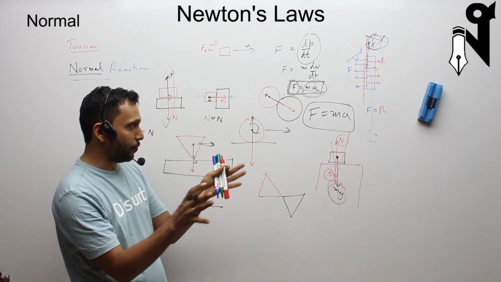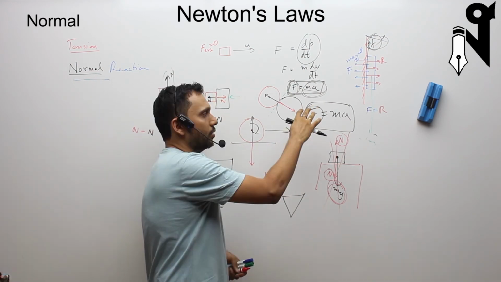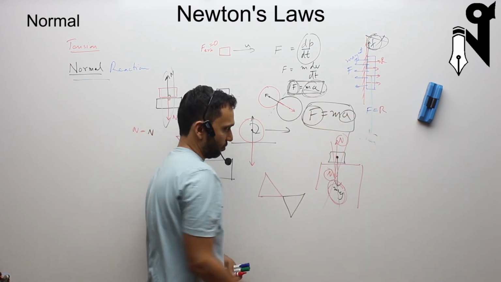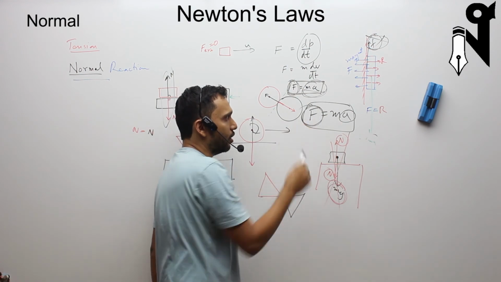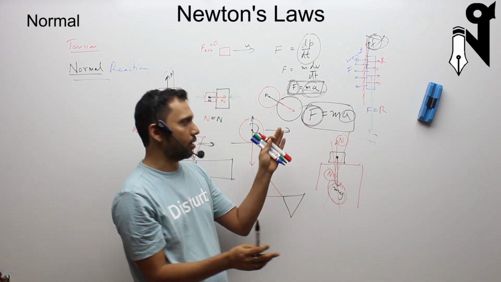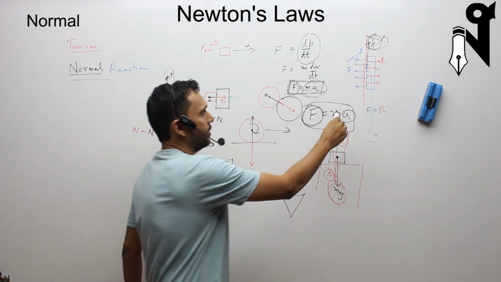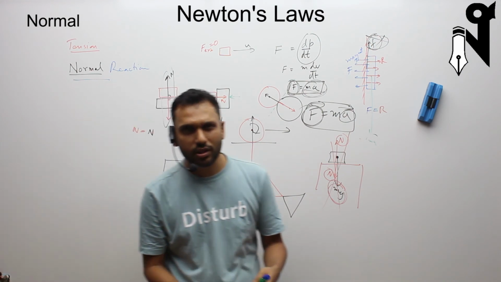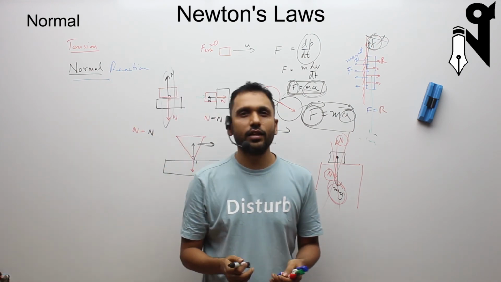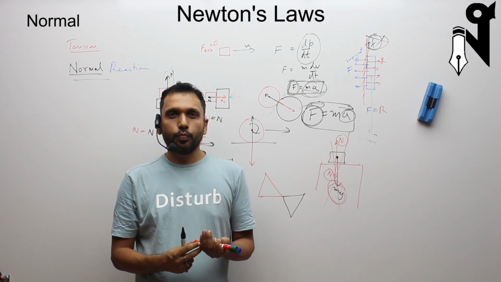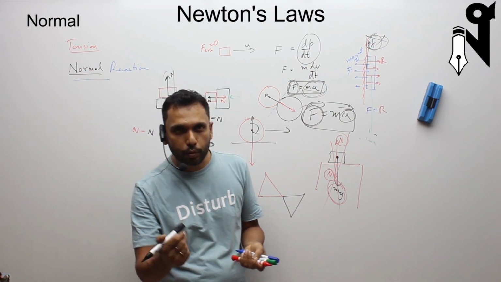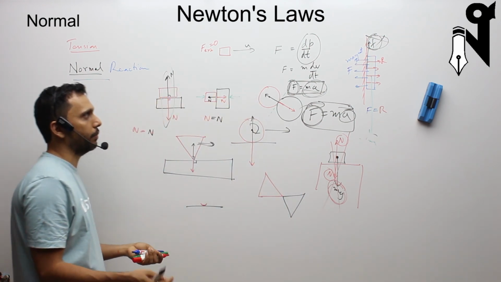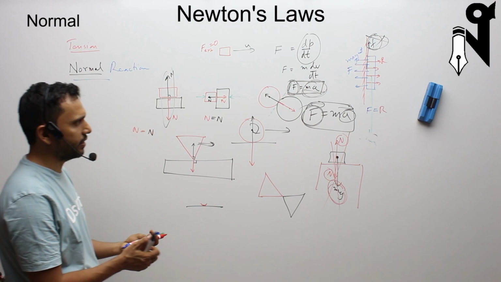If you understand what it means fully, if you understand that it tells you that the net acceleration of a body will be dependent on the total unresolved forces, or the total external force on the body, and the acceleration will be in the direction of that force. So we'll come to that. And the third law is every action has an equal and opposite reaction. If you push something with a certain force, it is going to push you back with the same force. So mathematically quite difficult to prove, but experimentally it's easily seen.